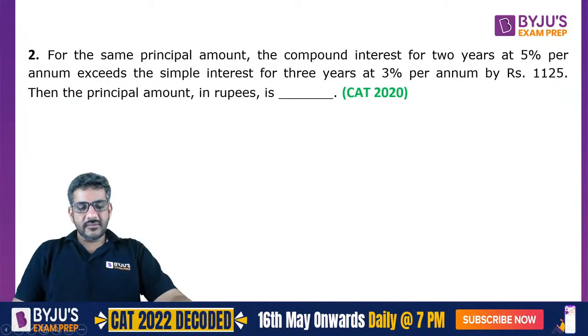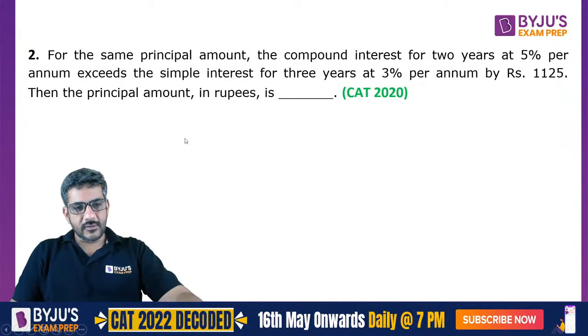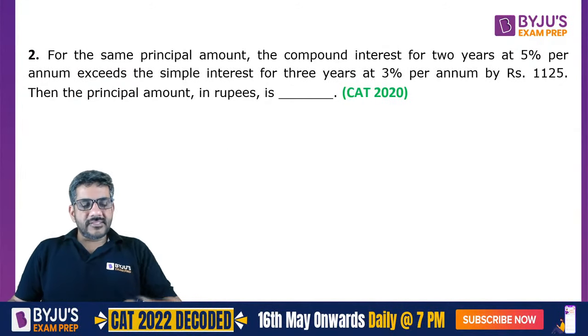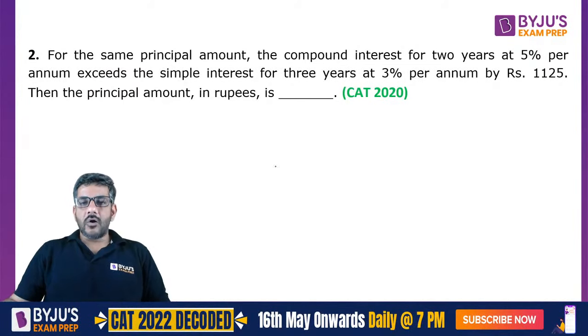Let's start doing it. So again, I'll discuss the way we should be doing it in the exam. For the same principal amount, the compound interest for 2 years at 5% per annum exceeds simple interest for 3 years at 3% per annum by rupees 1125. Then the principal amount is what? So the principal amount is same in both the cases.